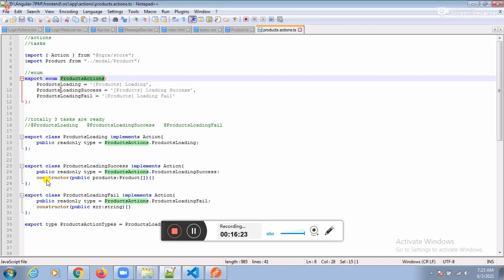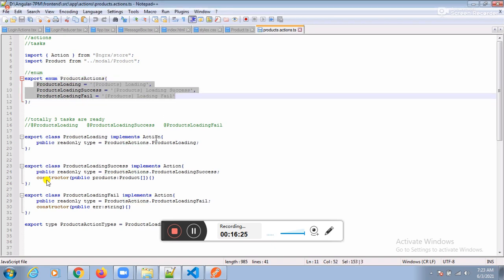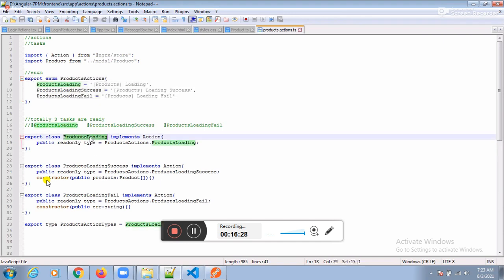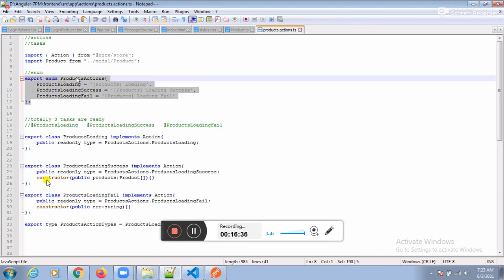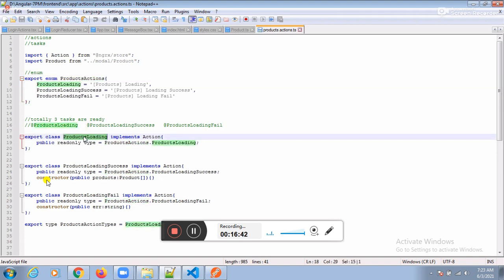To implement these thoughts, you need to prepare some classes: class one, class two, class three. These are your ideas. To implement your ideas, you need to prepare some classes. What is the first class? Products loading. What is the second class?